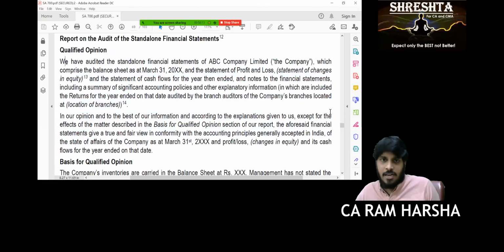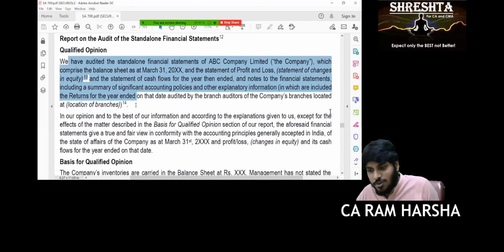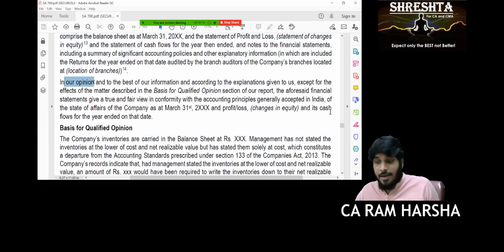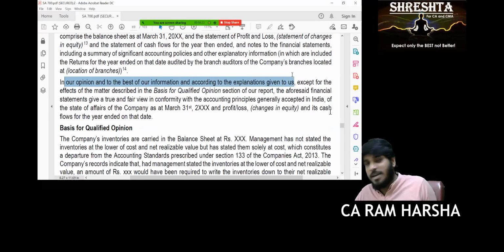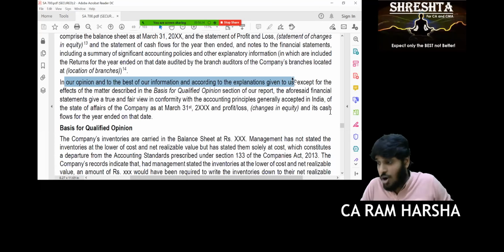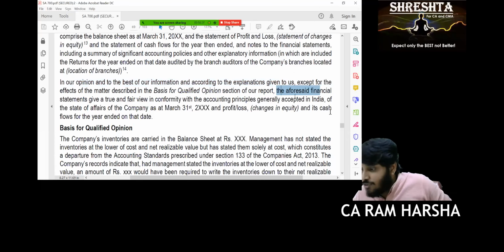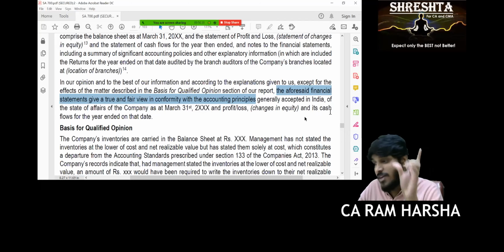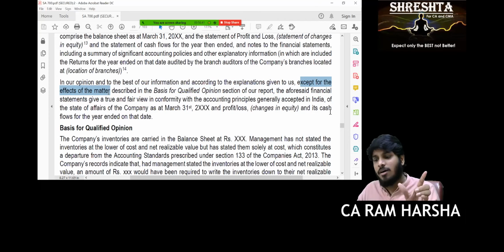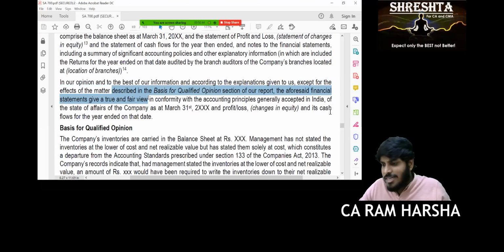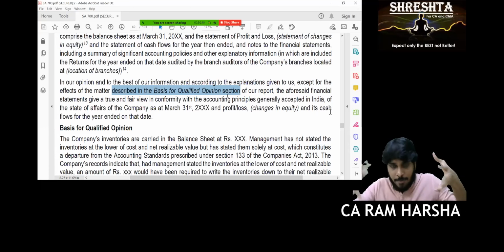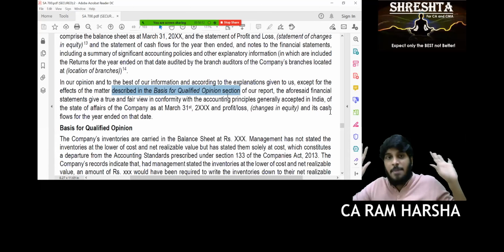Now you see, same here also two paragraphs are there in the opinion. One para, what we have audited. Yes, we have audited the financials, all that. Correct? Second one, in our opinion, and to the best of our information and explanation given to us. Of course, here also, based on the information we got. Second line, you say the financial statements give a true and fair view. Which means it's a positive opinion. Yes or no? Yes, sir. However, in between there is an exception they use. Except for the effects of the matter. There is a matter which is described in the basis for qualified opinion section. Below there is a section, para, basis for qualified opinion. In that I described a matter.